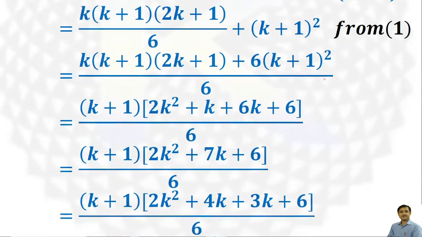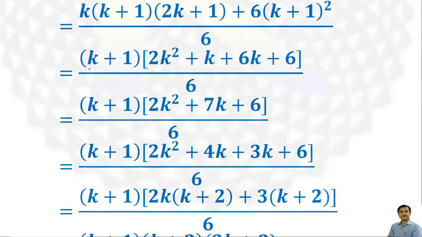Next step, take (k+1) common and the rest of the term is k(2k+1). So multiply k by 2k+1, it gives k into 2k, that is 2k square, and k into 1 gives k. Now (k+1) is common from the second term as well. The remaining term is 6 into k, or 6 into 1, which gives 6. Again simplify, k plus 6k gives 7k.